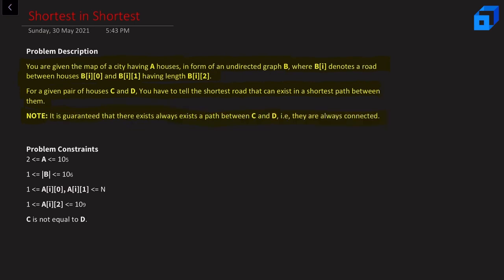Note, it is guaranteed that there always exists a path between C and D, that is, they are always connected. The problem constraints are: A can vary from 2 to 10 raised to power 5, the length of B can vary from 1 to 10 raised to power 6, the index of houses varies from 1 to n, and the path lengths can vary from 1 to 10 raised to power 9, and C is not equal to D. Now let us try to understand this problem with some examples.